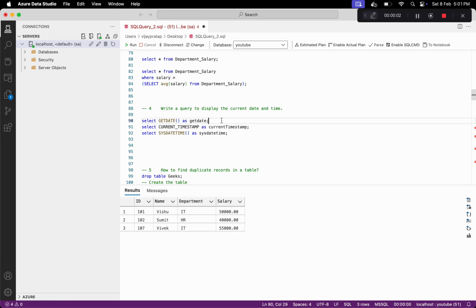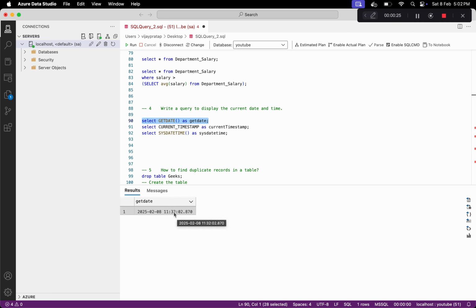To display the current date time, we have three functions. First is getDate. So we can use this in select. So we are doing select getDate as getDate. That means this will be the header name and we are getting the value from this getDate function. So let's run this now. You can see we are getting the date and also the time at which this particular query has been run.